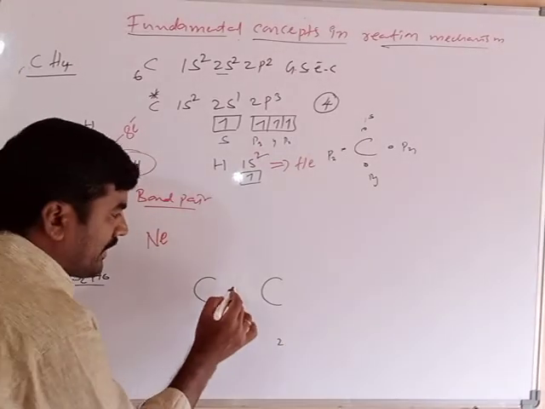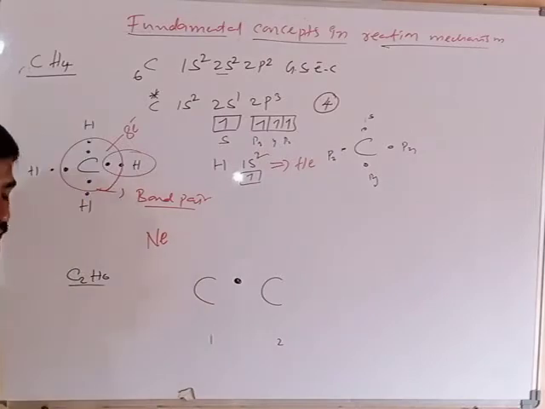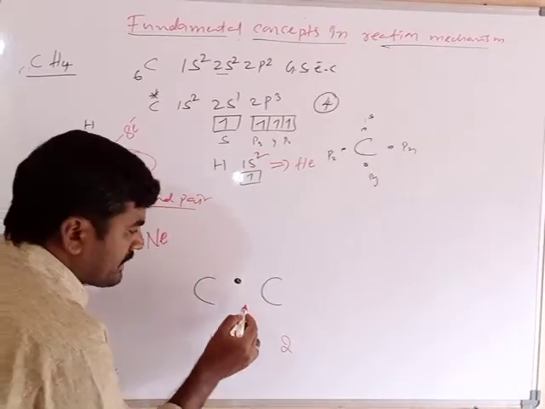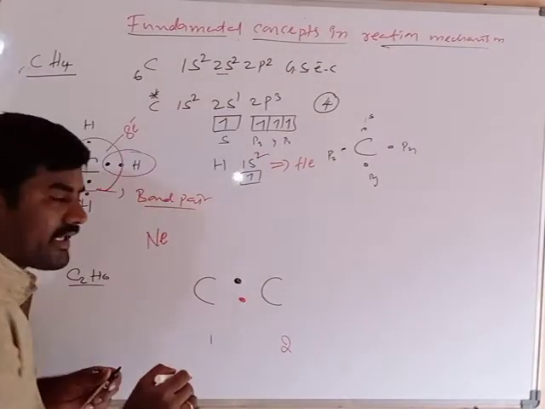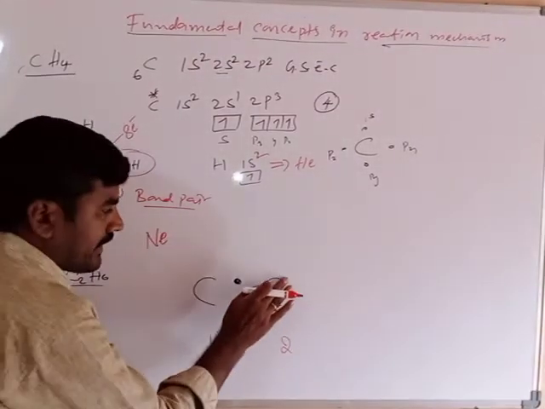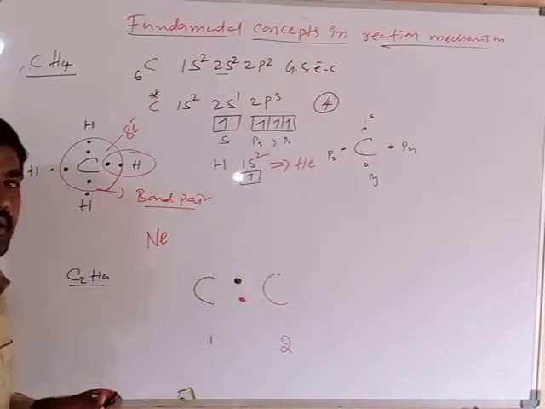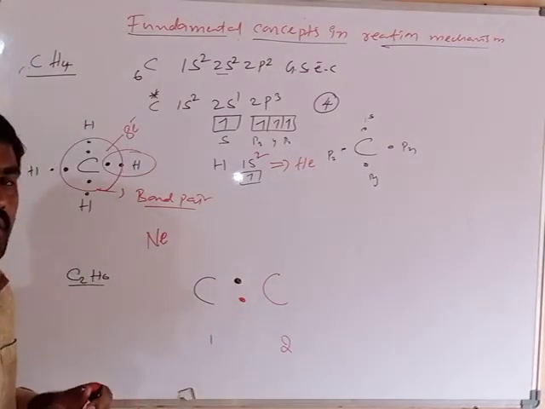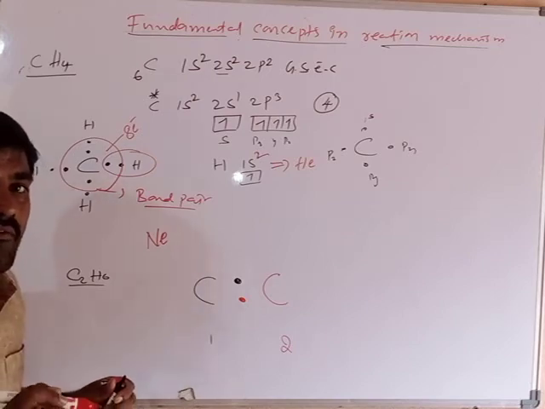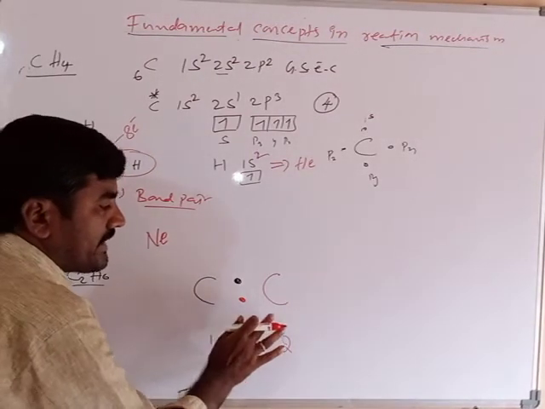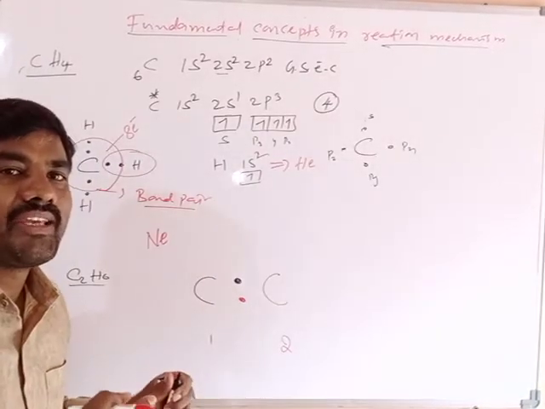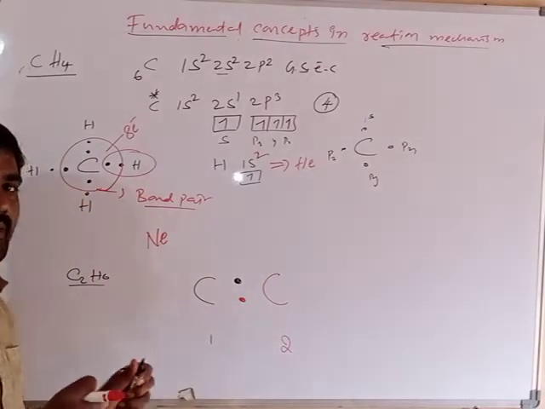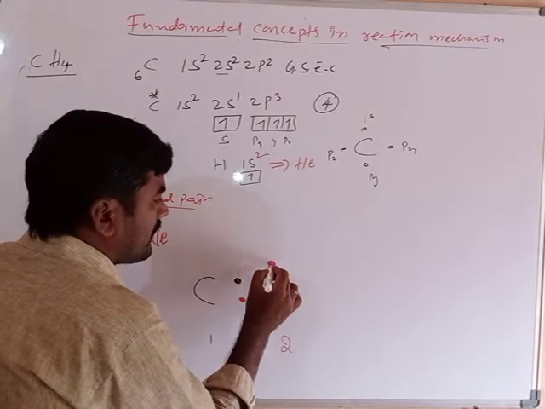First, carbon number 1 contributes 1 electron, and I am writing it with a red marker here. Now this carbon contributes 1 electron. This red-marked electron is coming from the second carbon. Clear? Now between carbon and carbon, a bond pair is formed due to the contribution of 1 electron from the first carbon and the second carbon. This is called a bond pair. The bond pair is equally shared by both of the bonded atoms.